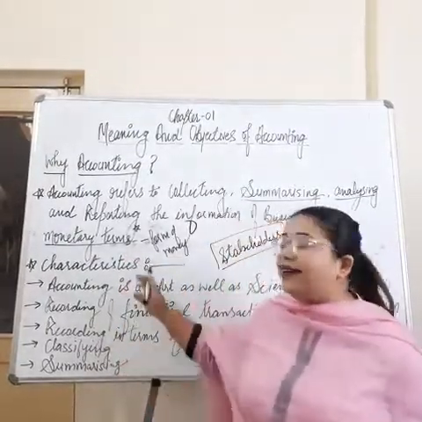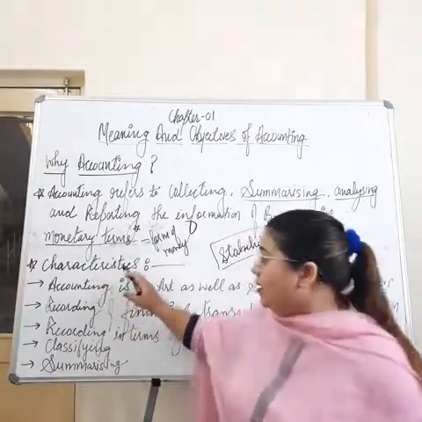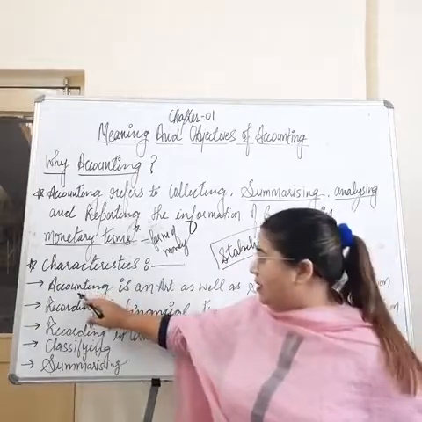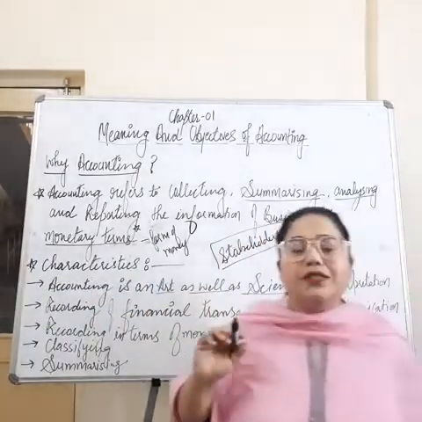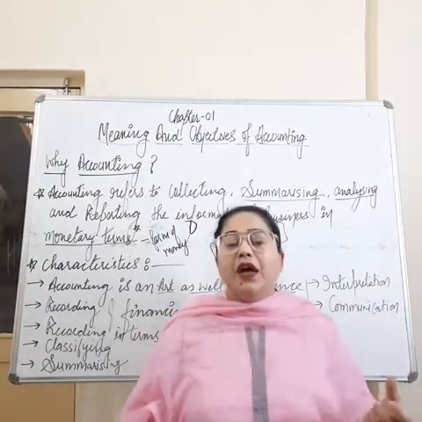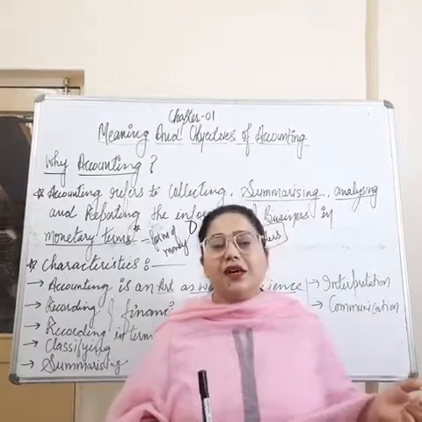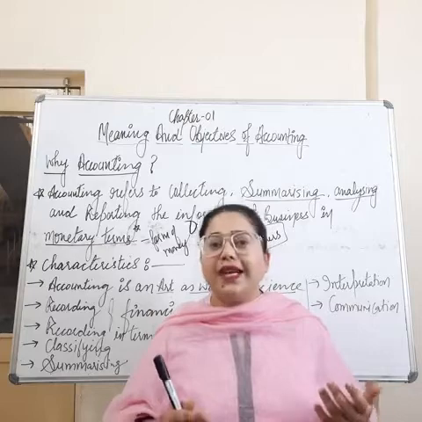Now have a look at the characteristics of accounting. The first characteristic is accounting is an art as well as science. Why is accounting called a science? You know that in science there are some formulas and principles that are universally accepted.